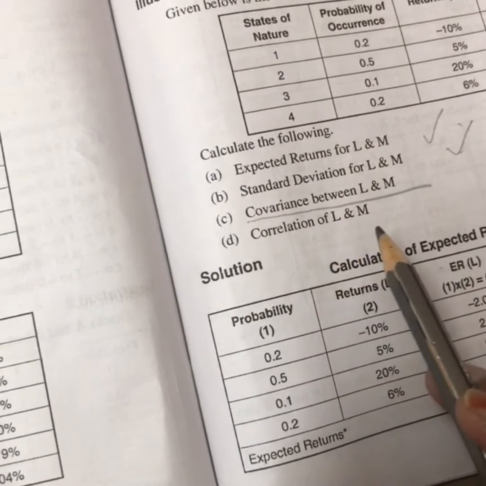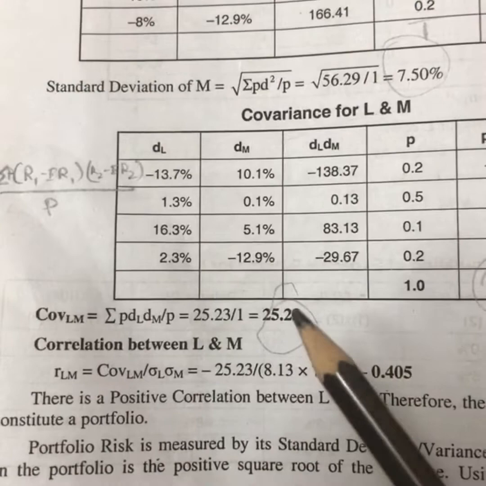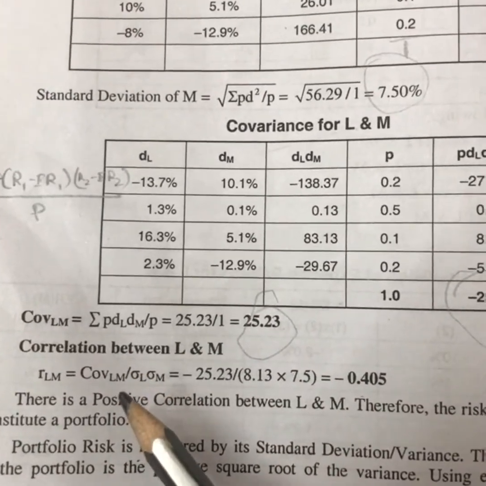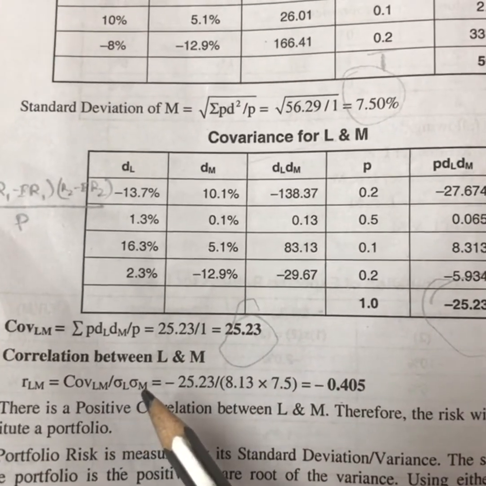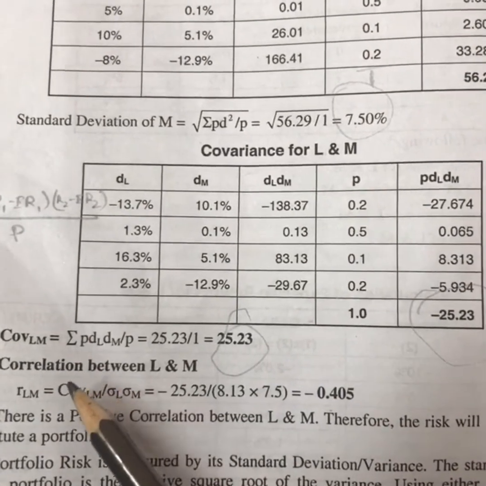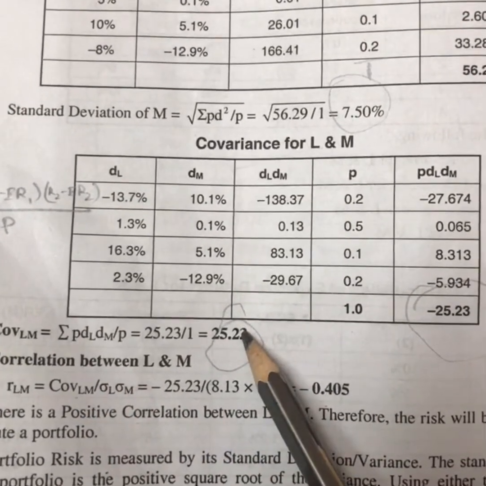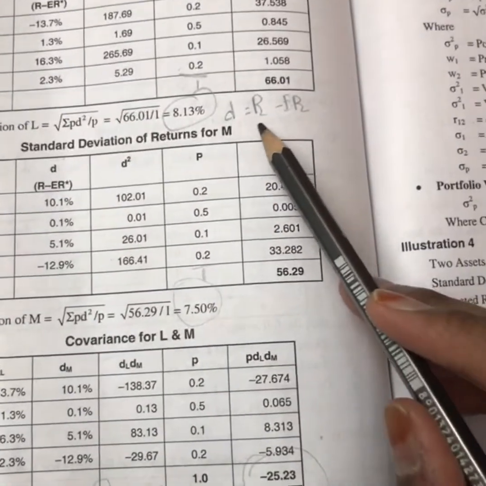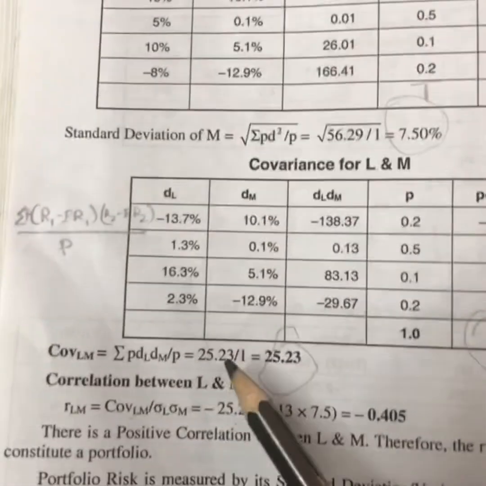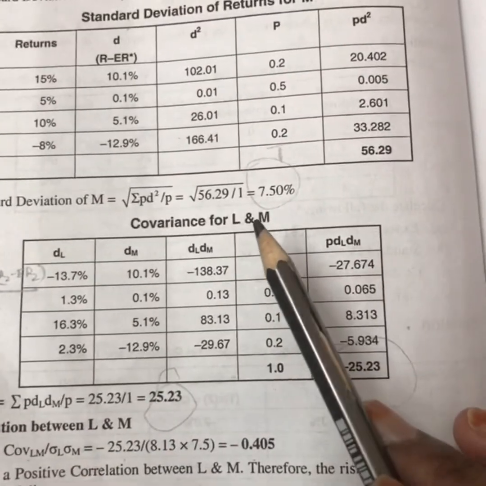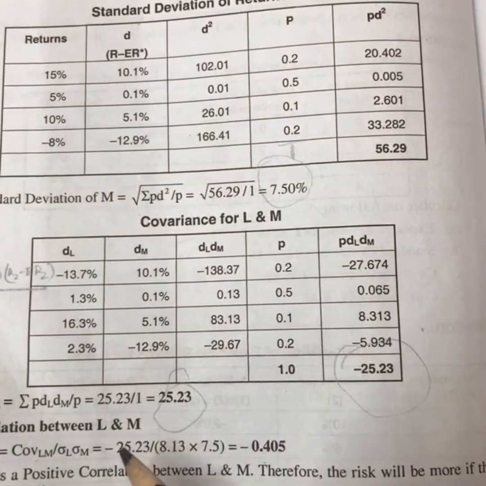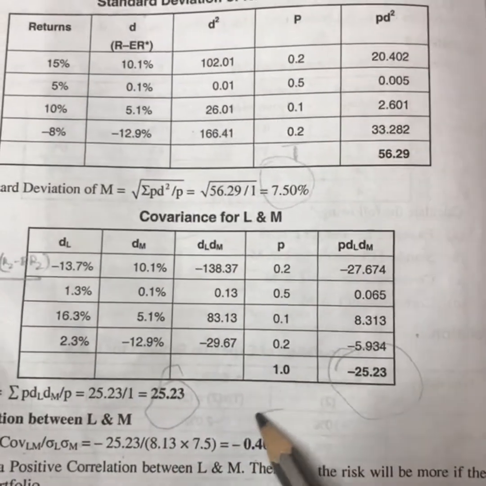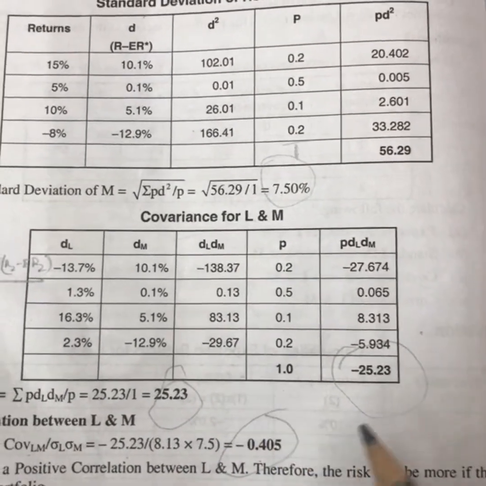Okay, and the last part of the question is the correlation of L and M. Okay, so the correlation formula is covariance of L and M divided by standard deviation of L and standard deviation of M. See, we know the covariance for L and M is 25.23. So they have written here, divided by standard deviation of L is how much, girls? It is 8.13. And standard deviation of M, it is 7.50. So if you substitute these values in the formula, you get minus 0.405.